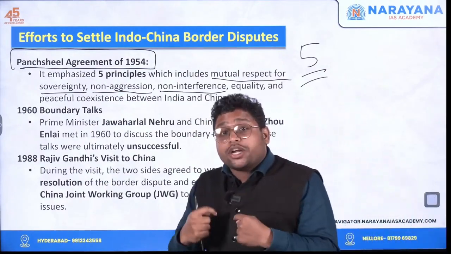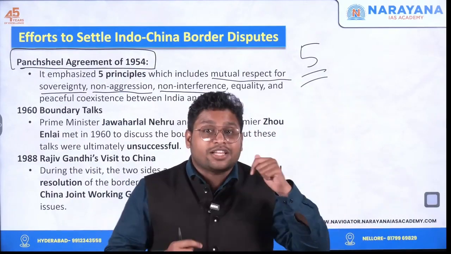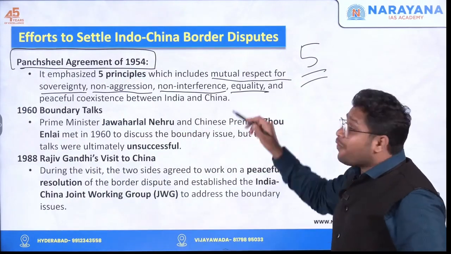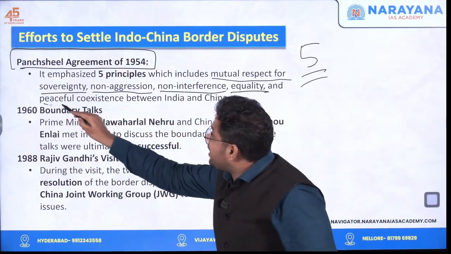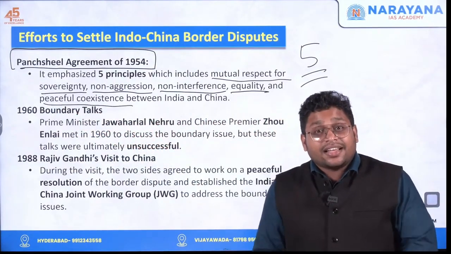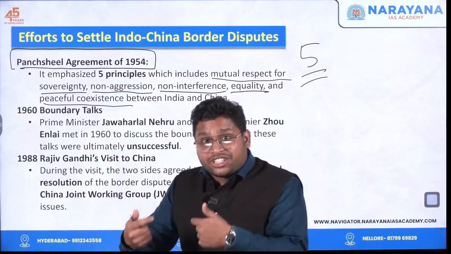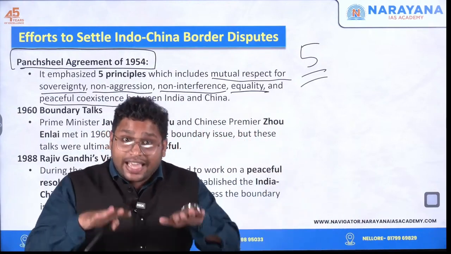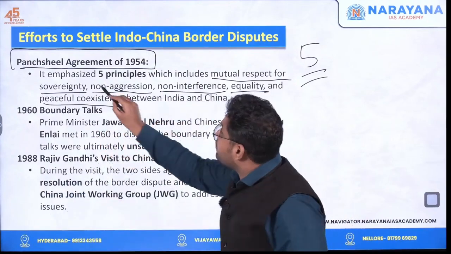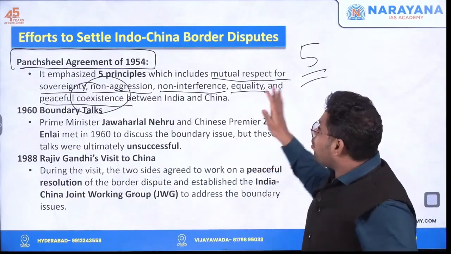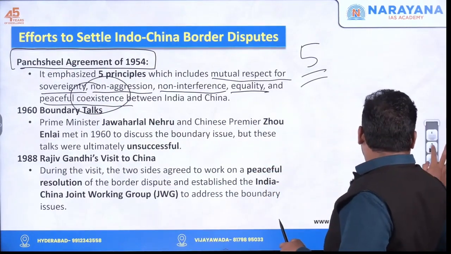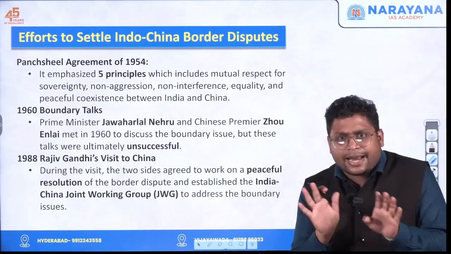No country is going to interfere in the matters of the other country. Fourth, equality, that both countries have equal status. And fifth, peaceful coexistence. That means both India and China will exist peacefully. Coexist means we both are going to exist together, so we will not fight. Overall, the agreement seems very nice.